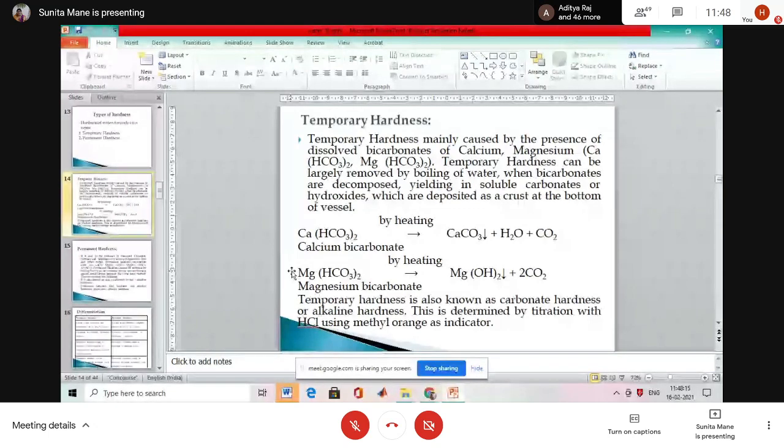Okay, and temporary hardness is caused mainly by dissolved bicarbonates of only calcium and magnesium. Okay, this is very important. Temporary hardness is mainly caused by bicarbonates of calcium and magnesium, and temporary hardness can be removed by boiling, so it is named as temporary hardness. Okay, write down the reaction. Calcium bicarbonate, by heating, gives CaCO3 plus H2O plus CO2.